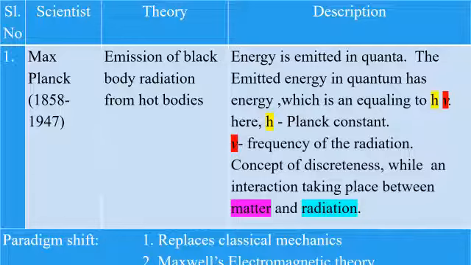The emitted energy in a quantum is equal to h nu. Here h is the Planck constant and nu stands for the frequency of the radiation. This is what we call the concept of discreteness in the interaction between matter and radiation. There is a paradigm shift, because this theory replaces classical mechanics and Maxwell's electromagnetic theory.